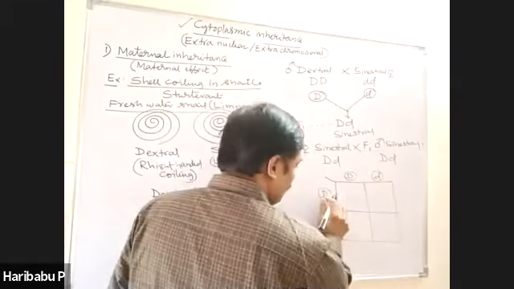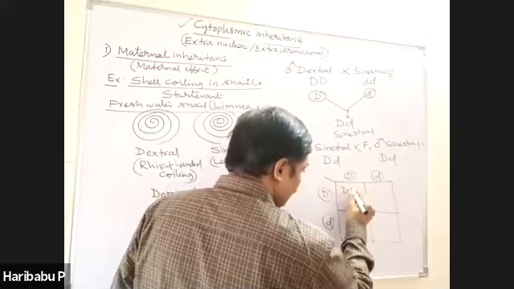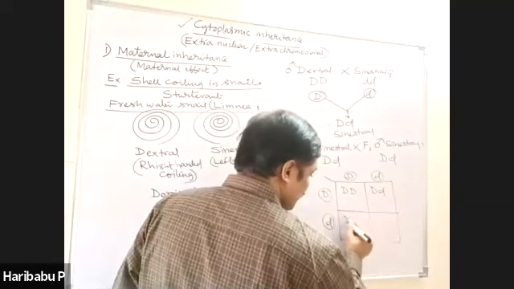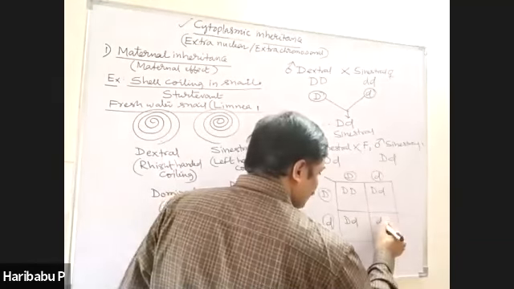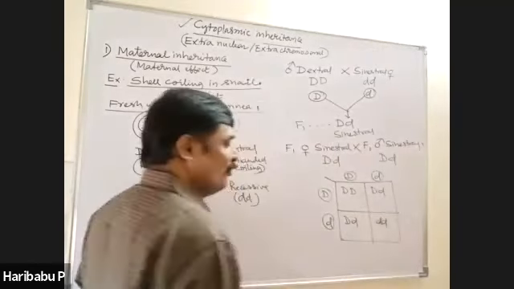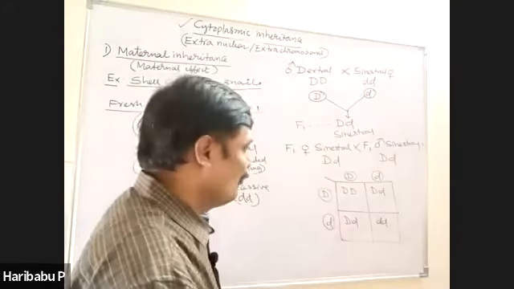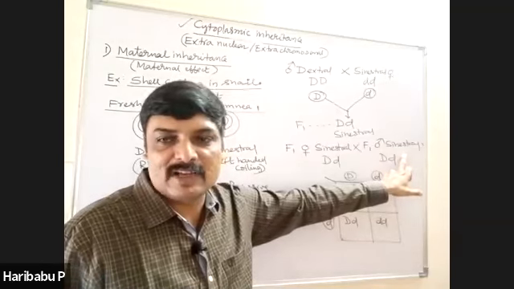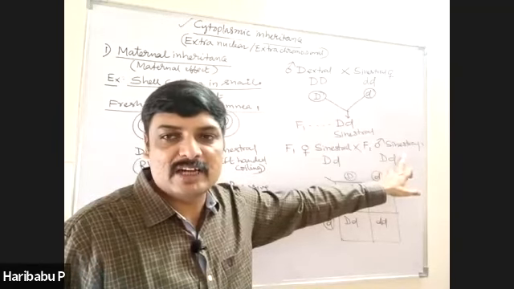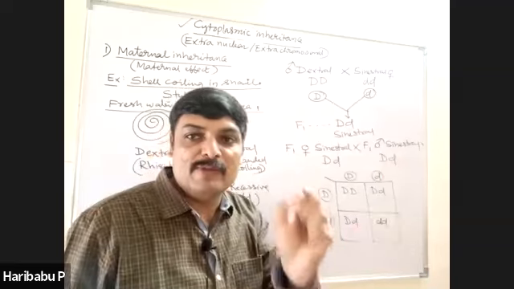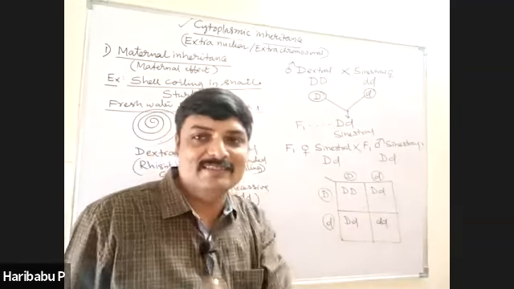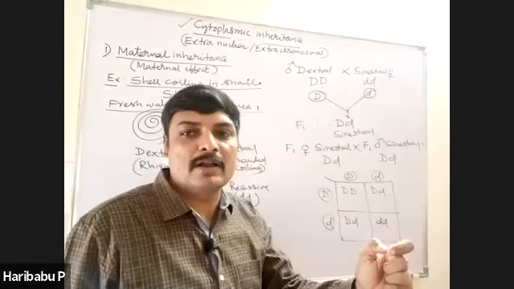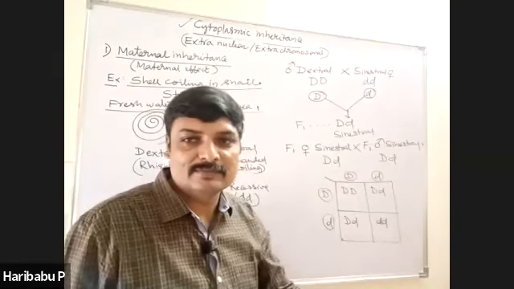Now, capital D, capital D, capital D, small d, capital D, small d, small d, small d. Now, what are the phenotypes? Remember, this will not contribute anything else because it is a male. Male cytoplasm is not transferred. Only female cytoplasm will decide whether dextral coiling or sinistral coiling is going to be produced.